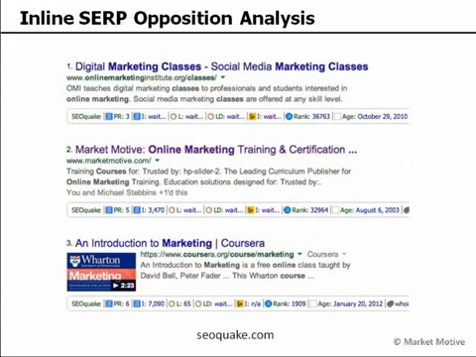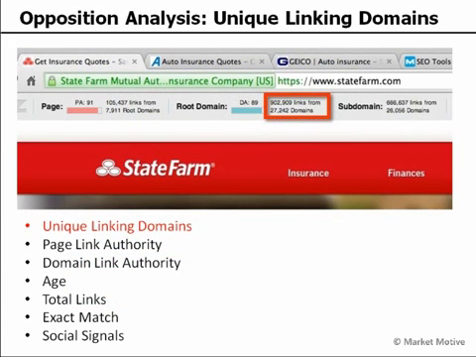You can also do this with an inline SERP opposition analysis tool, something like SEO Quake. Moz.com has a toolbar like this as well. If I do a search for online marketing classes, I get a result like this that shows me the page rank of those pages, the pages indexed, the SEMrush score, the Alexa rank, the age of the site, and there's some other criteria that I can build into that and export to a spreadsheet to start collecting that opposition information.